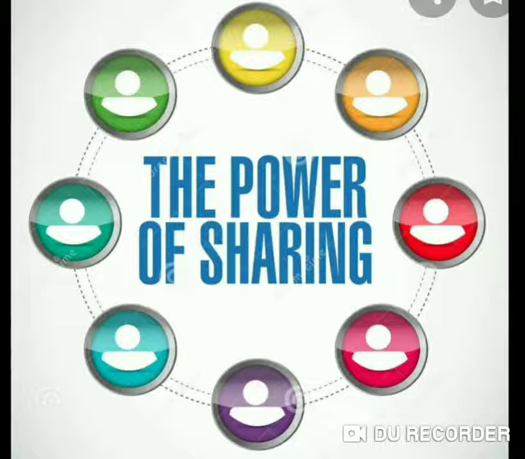Today let me introduce the syllabus of the civics subject of 10th standard. The name of the book is Democratic Politics 2, in which we study very important topics. The first chapter is power sharing.